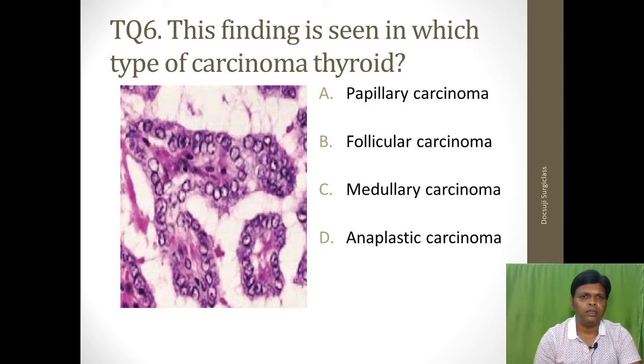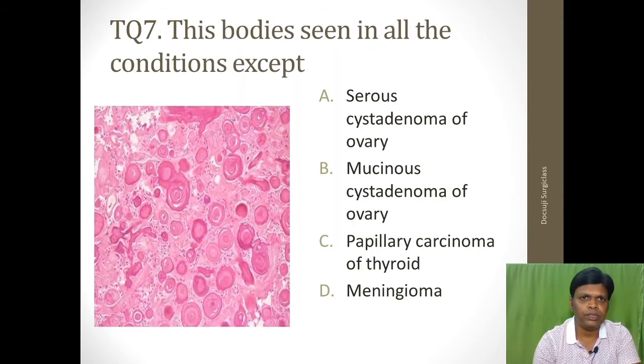Okay, and question number 6. This finding is seen in which type of carcinoma? Okay, this is one picture. Picture is given. Another question will go to the next question also. These 2 questions we will discuss together. Again, another question: this body is seen in all the conditions except. 4 options are given: serous cystadenoma of ovary, mucinous cystadenoma of ovary, papillary carcinoma of thyroid, and meningioma.